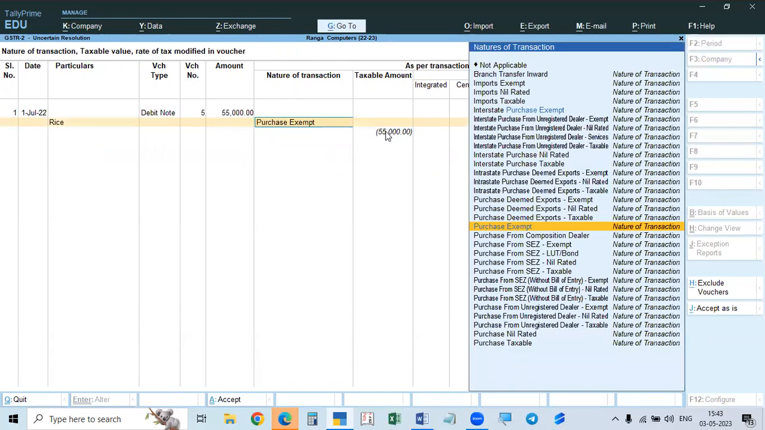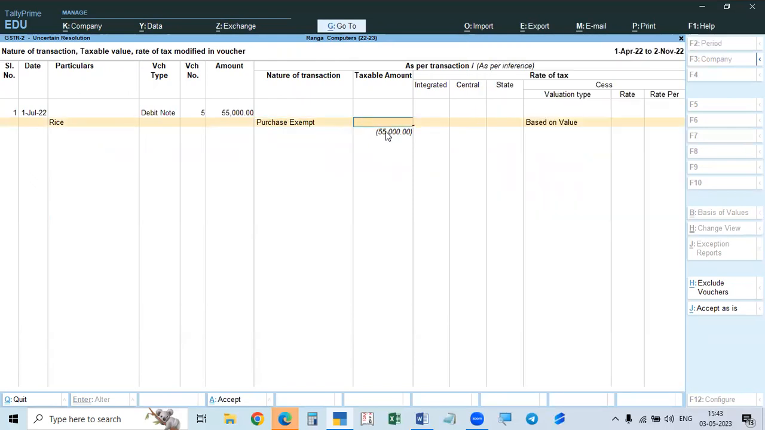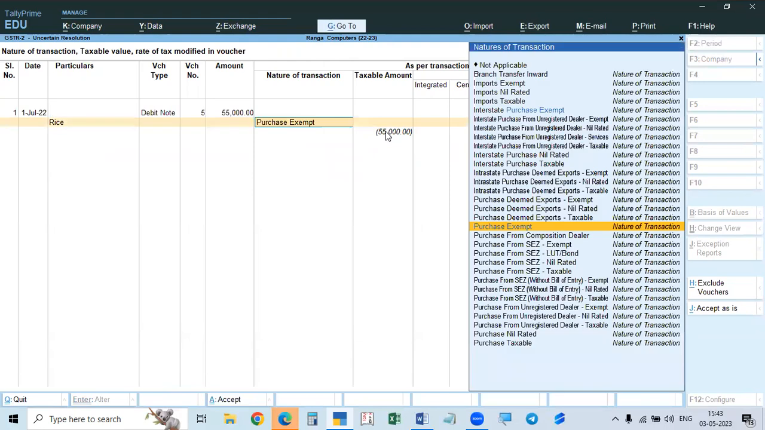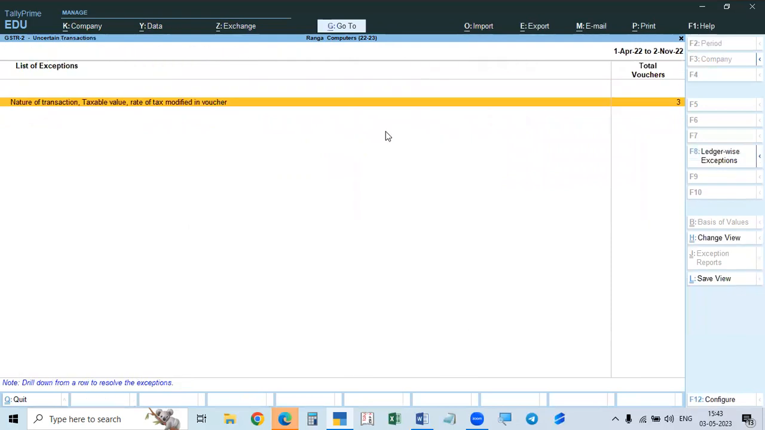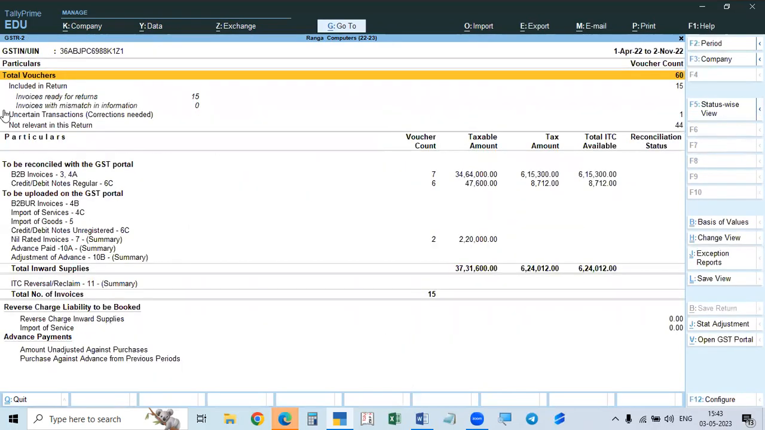Here purchase exempt. Exempt means here there will be no tax. So it is rectified. Taxable amount is given 55,000. So if you give it, there is no tax. So this is rectified. So now all are rectified. This is still showing, but it will go to 0. So sometimes, even after rectifying that, the list of vouchers number will show the number. When you come back to this return, now it will show 0.